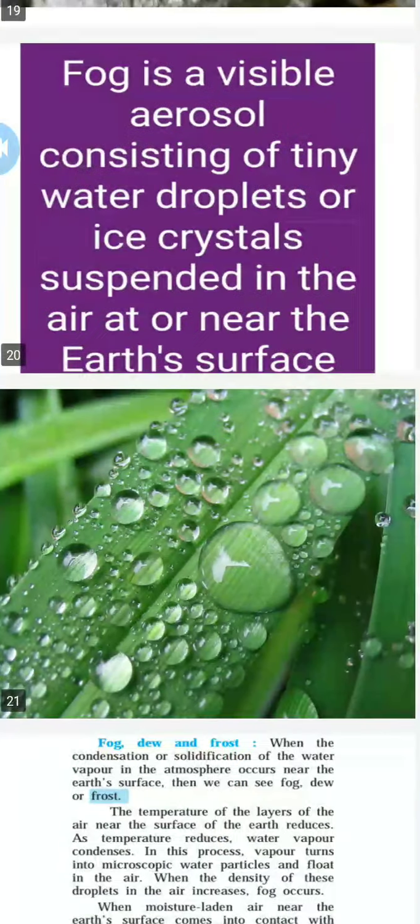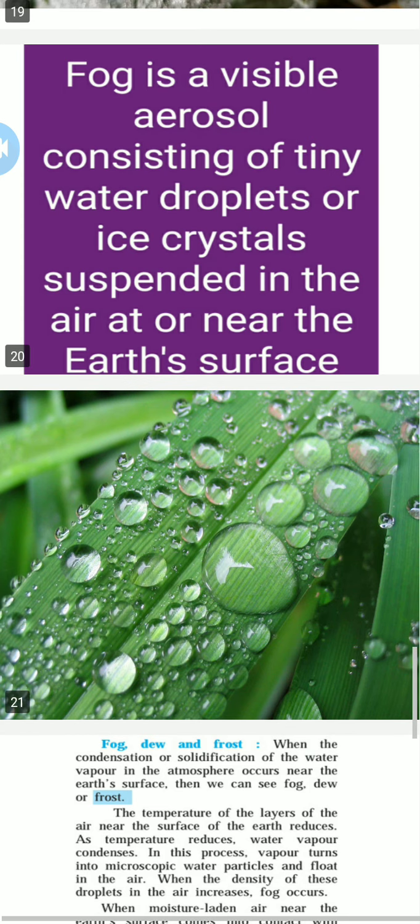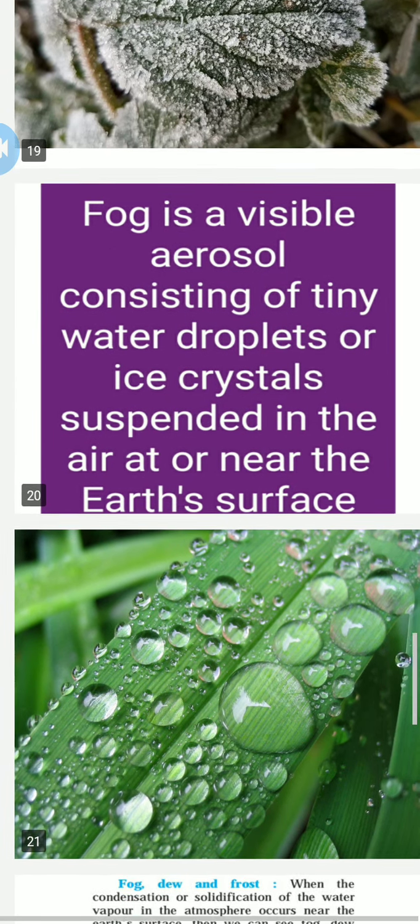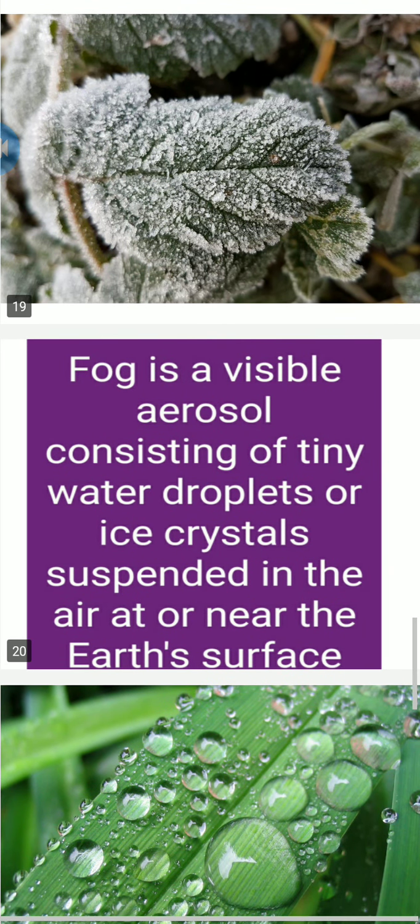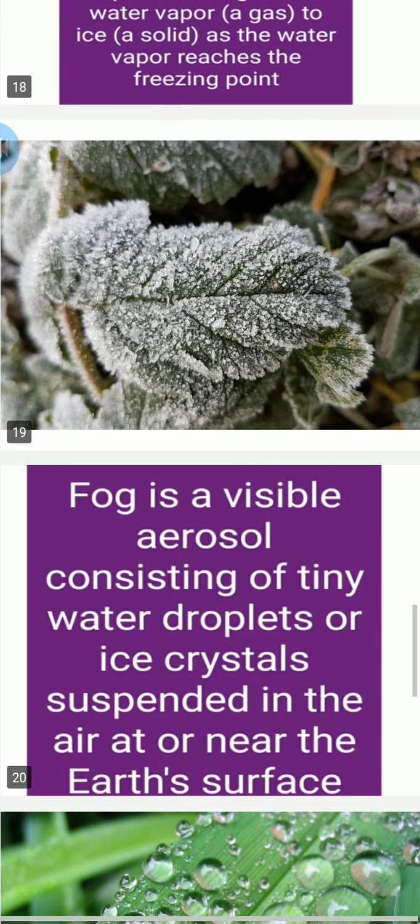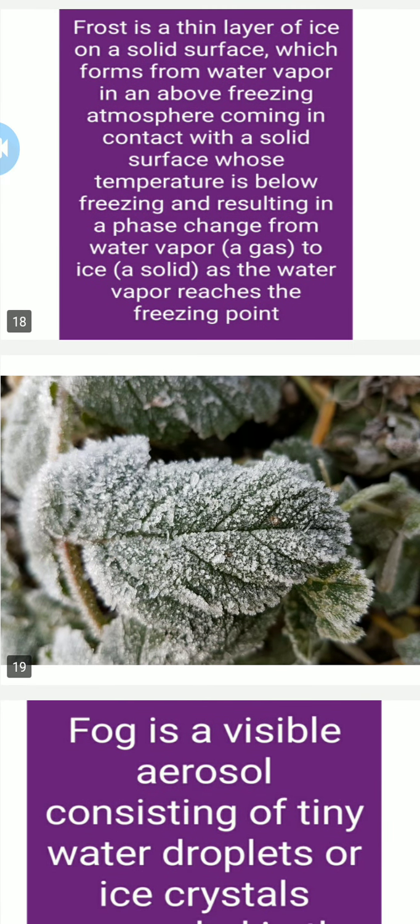These water droplets stick to the surface of the cold object. This is called dew. See, this is dew. You can see the water bubbles or water balls on any of the things. Then if the temperature of the air is less than 0 degrees Celsius, the water droplets stuck to the surface of the cold object freeze. This frozen water and droplets is called frost.